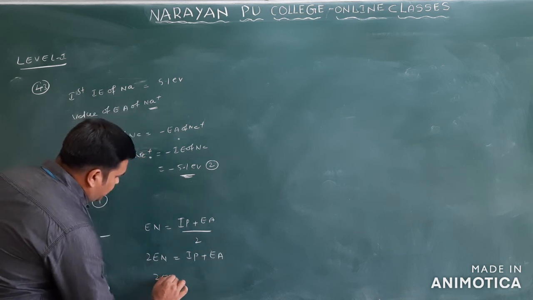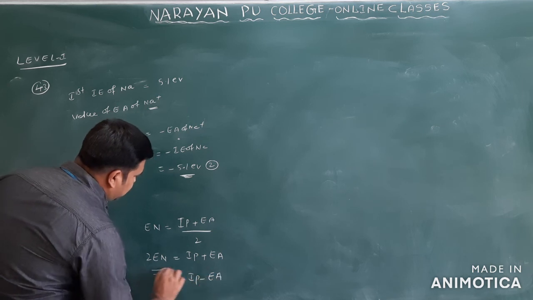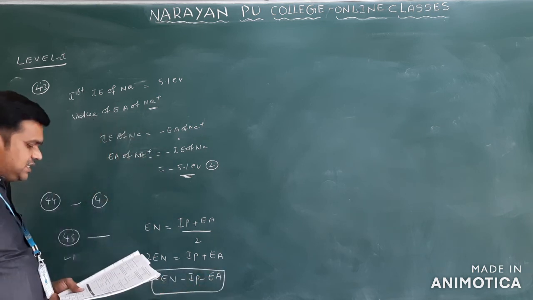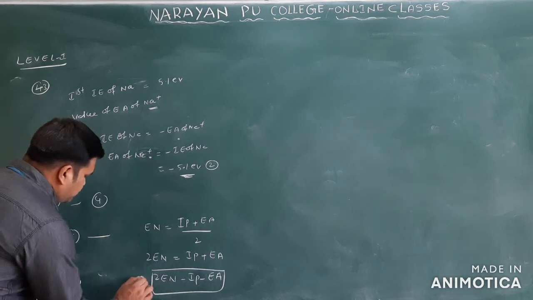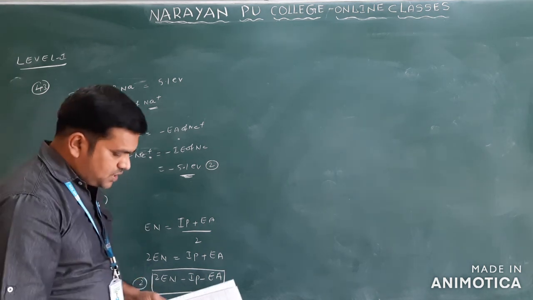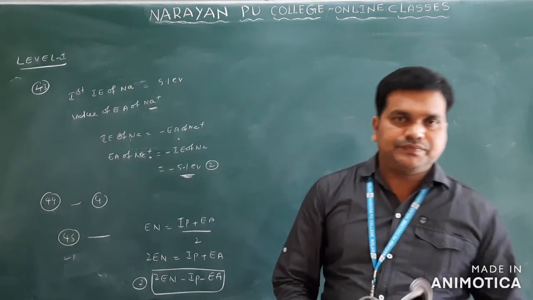So the answer is 2EN equals IP plus EA. You will take option 2. This was question number 45 in level 1.